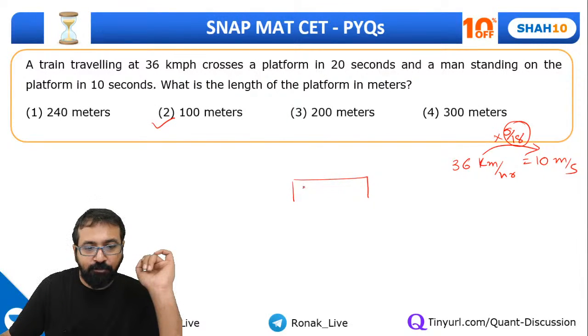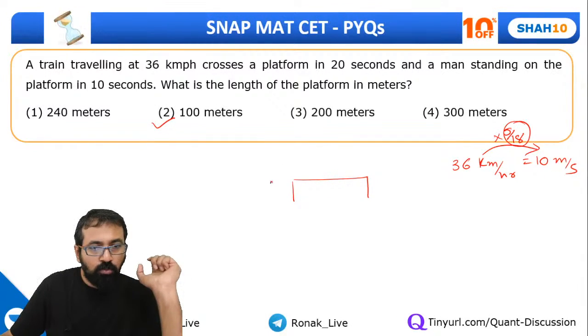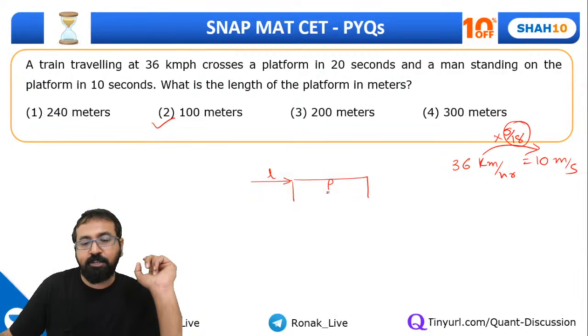And when a train crosses a platform, the train will have to travel. See, this is the platform, and this is the train. Suppose the length of the train is L and the length of the platform is P. So the train crosses the platform, that means the train engine is over here, and from there till the last bogie crosses the platform, the train has traveled a distance equal to the length of the platform plus its own length.